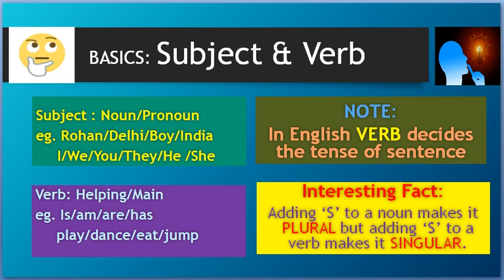He is singular and plays is singular. So you should be very careful while using s with the nouns and s with the verbs. So let us continue to the next slide.